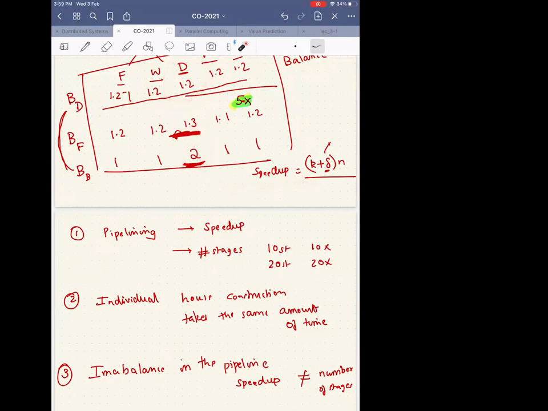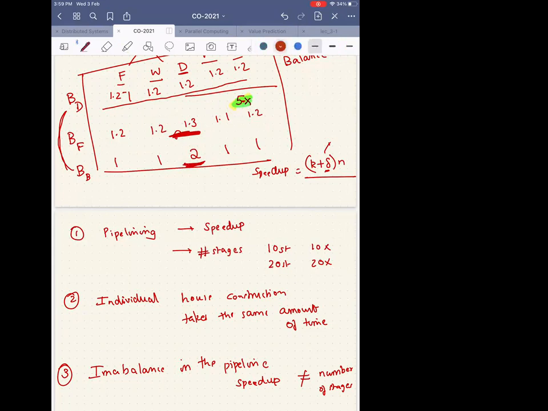So you might not be able to achieve this perfect balance of 1.2, 1.2, where you get a speed up of 5x, but you might be able to balance it somewhere like this, where there's some imbalance. So you will not be able to achieve 5x, but you will be able to achieve better than 3x. So some imbalance is okay. It should not be a drastic imbalance.